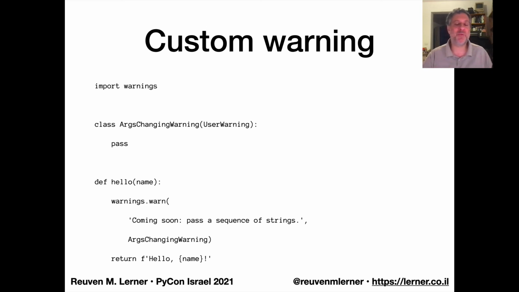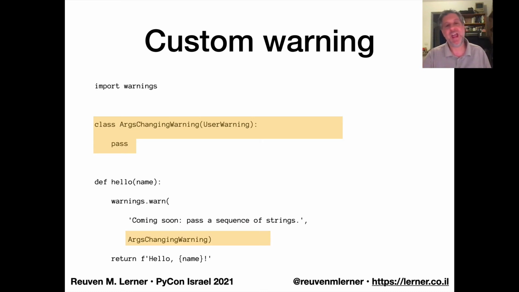So how can I create a custom warning? It could not be easier. I just define a new class. Class argues_changing warning, and it inherits from user warning. And pass, I should say. Like, we don't care about the contents of the class. The reasons for defining this class have nothing to do with what methods it has and what state it has. They have to do with the fact that we want this semantic power to be able to distinguish between warning types. And then, as a second argument, I just pass argues_changing warning.